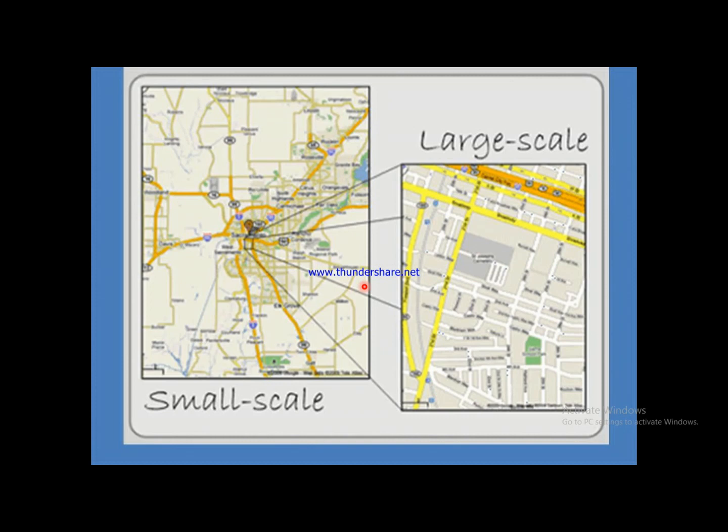First, here you see this is a large scale map in comparison to this one.